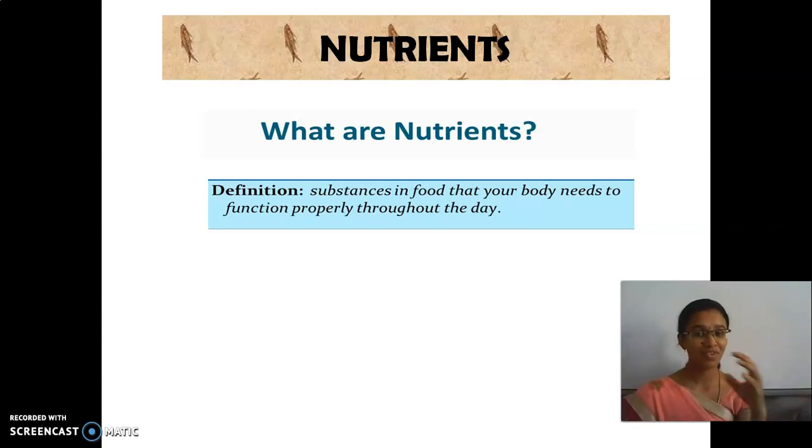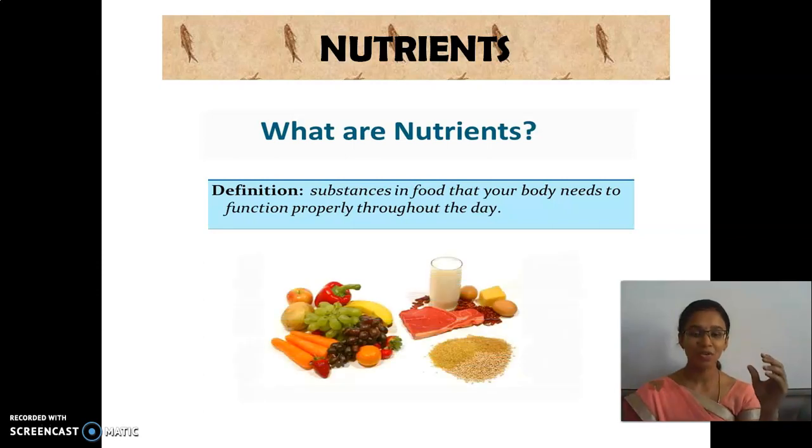So nutrients, where do we get them? We get them from food. Nutrient is different, nutrition is different. Nutrient is nothing but what is present in the food as it is.